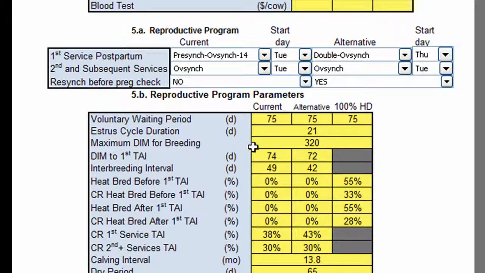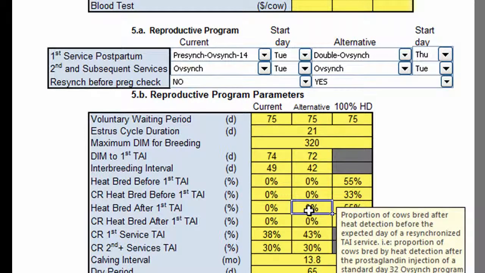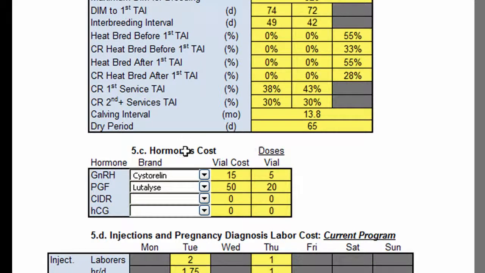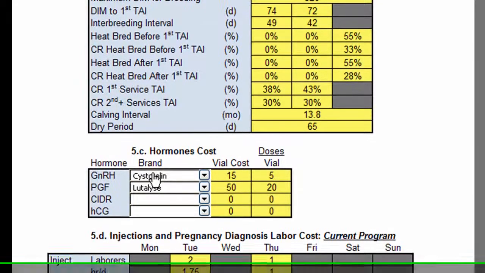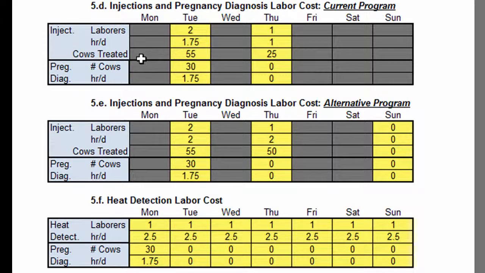Section 5B asks for more in-depth information regarding the different protocols to be evaluated. And since these inputs cover a number of specific parameters, it's helpful to select the appropriate boxes for more information if you have any questions. We can then select the brand of each hormone used and enter the total cost and number of doses per bottle in Section 5C. The inputs in Sections 5D and 5E define the total labor cost for our current reproductive program and the alternative program we're analyzing.